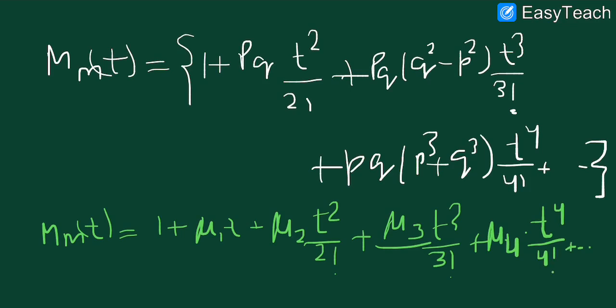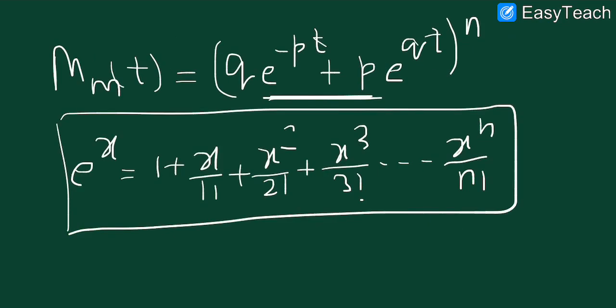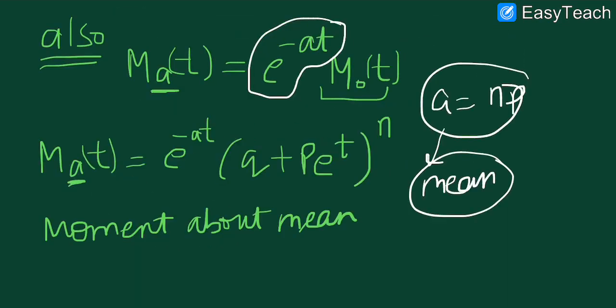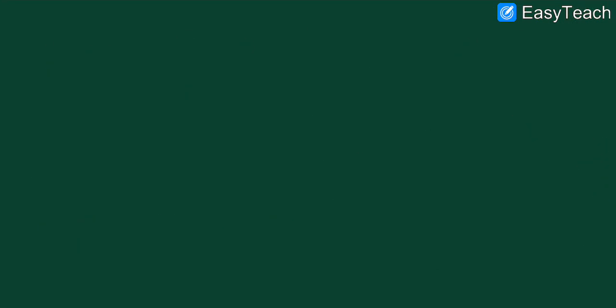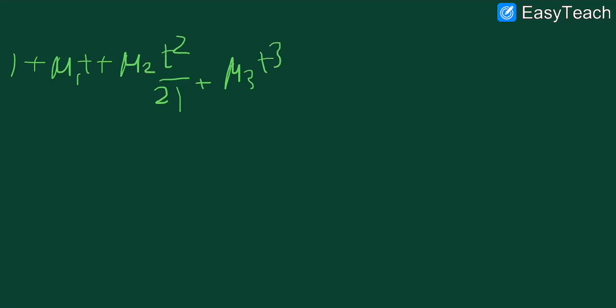I have already told you that we have calculated mu1 as np.